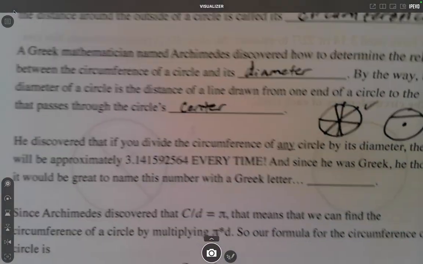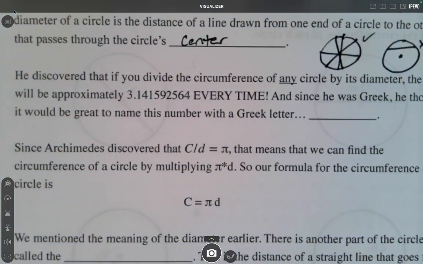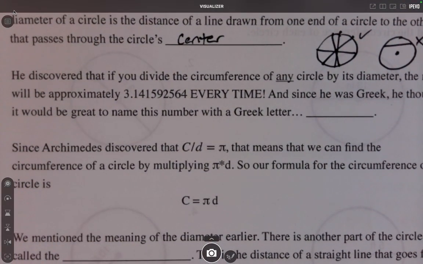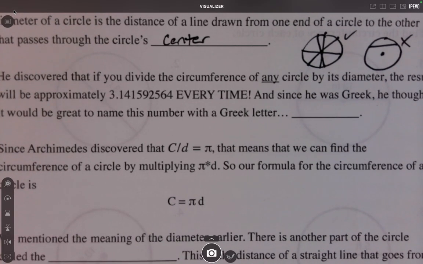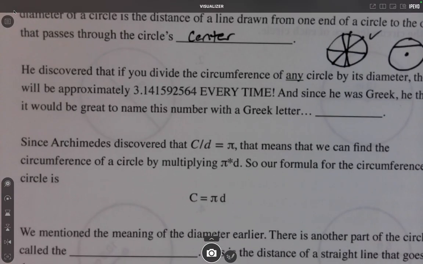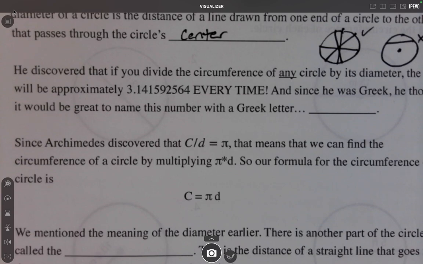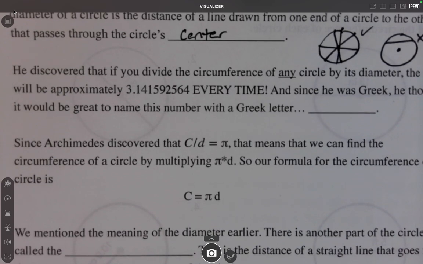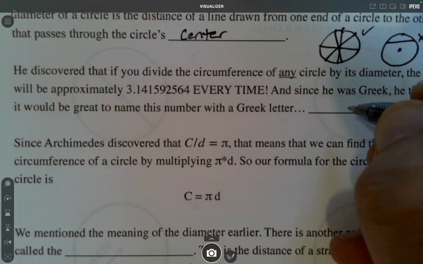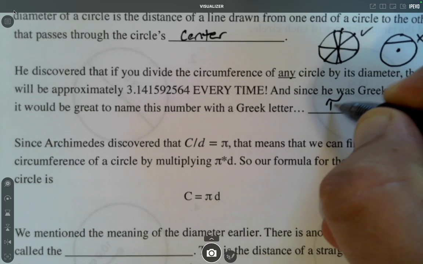So Archimedes did a lot of work and discovered that if you divide the circumference of any circle by its diameter, the result will be approximately 3.14159265 every time. And since he was Greek, he thought, it'd be great to give this number a name. And let's just use a letter. It's one you're familiar with. It's pi.